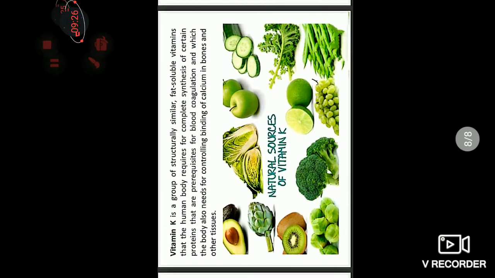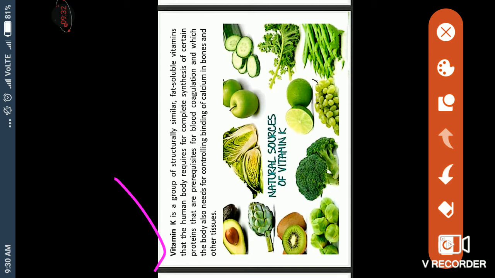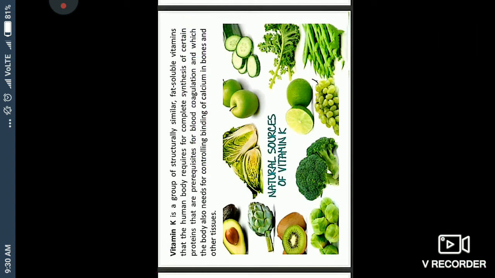And the last one is vitamin K. K is a source of iron, and it is also a fat soluble vitamin. It is soluble, mixed with the fat in our human body, and it requires complete synthesis, which means it takes time to adjust and dissolve in our body.